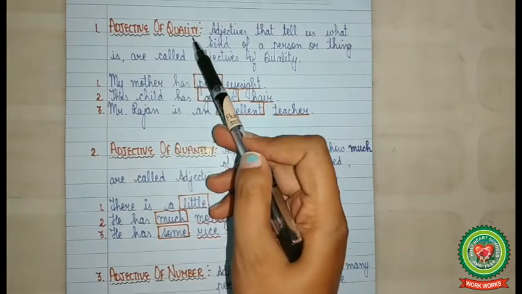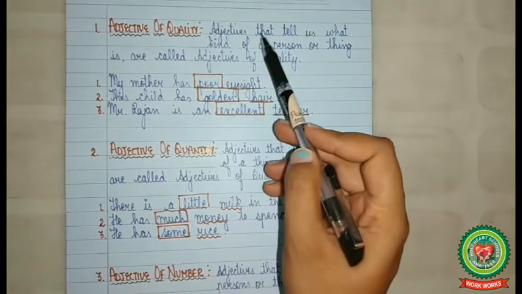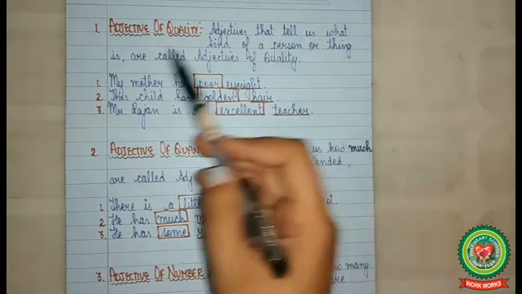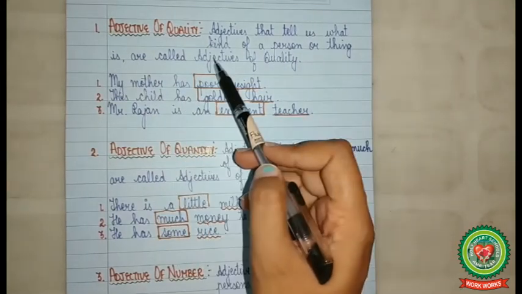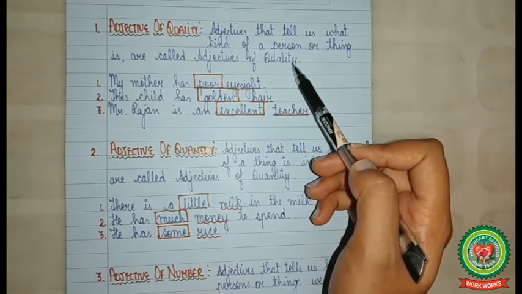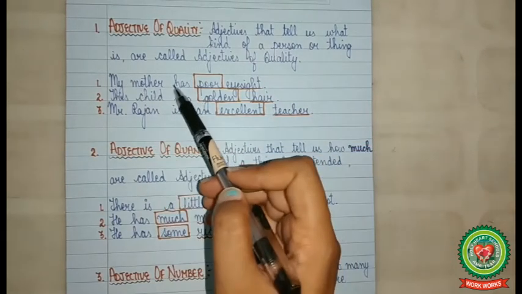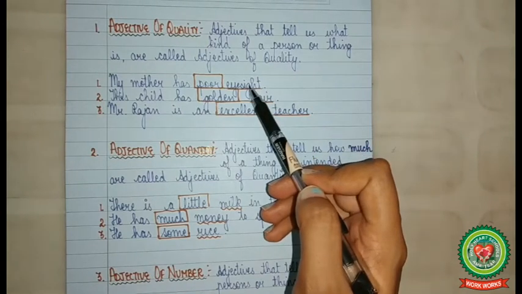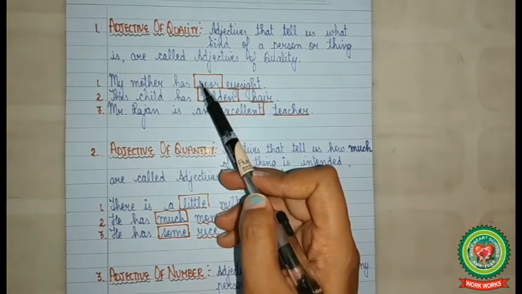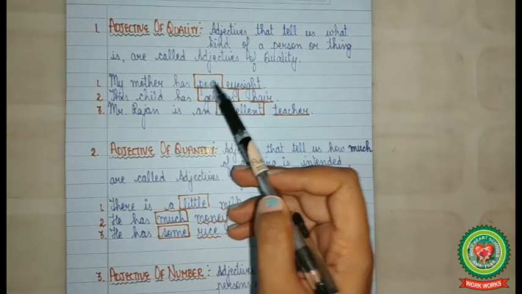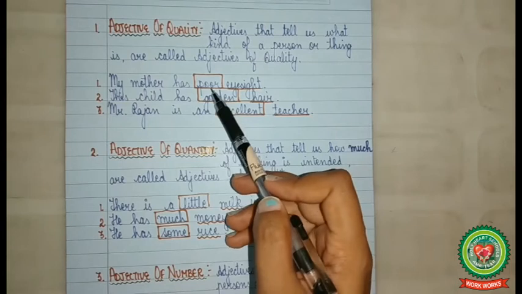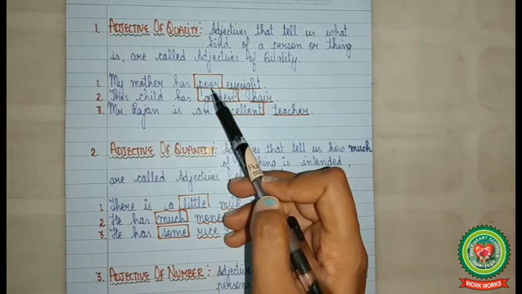Adjective of quality. Adjectives that tell us what kind of a person or thing is are called adjectives of quality. For example, my mother has poor eyesight. Now, in this sentence, poor is an adjective. It tells what kind of eyesight it is. So, poor is adjective of quality.